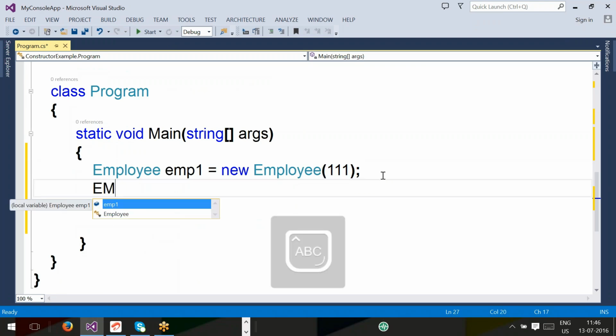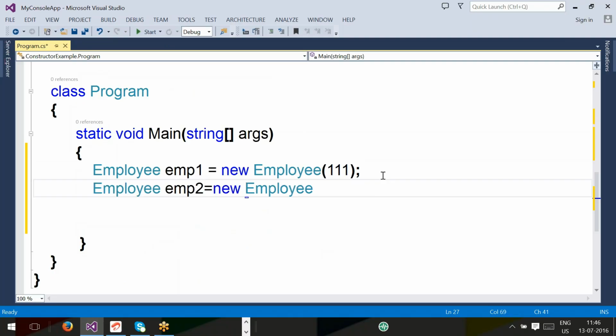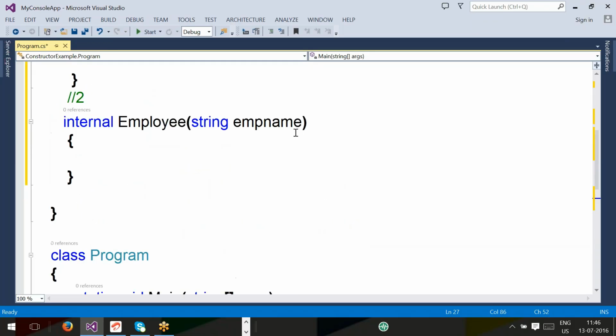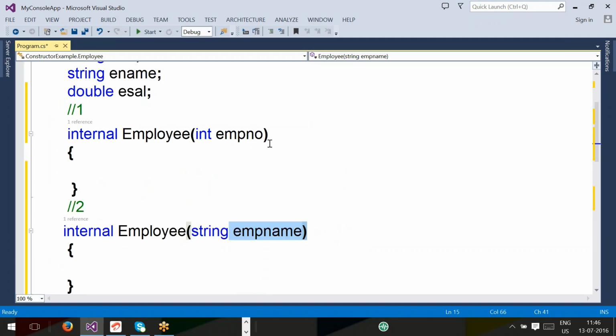Next, Employee EMP2 equal to new Employee Rama. Then which constructor will be called? The second one, because Rama is passed here, so it will look for a constructor with one string parameter.